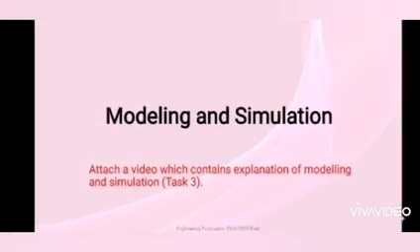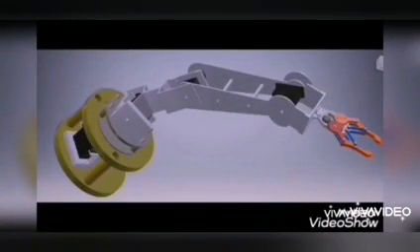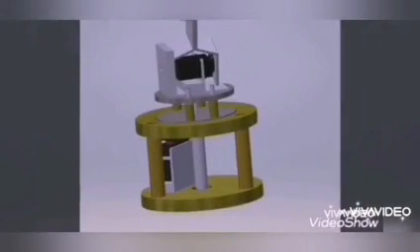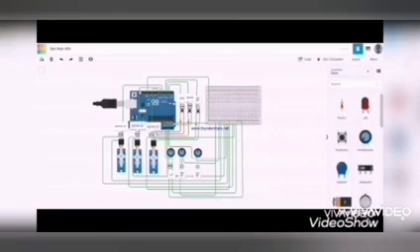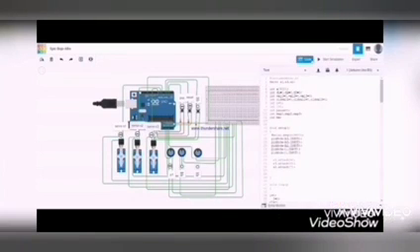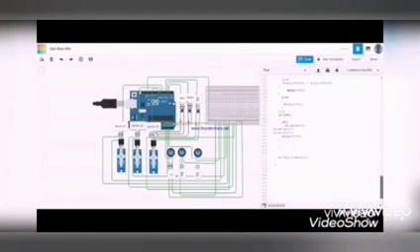At last, modeling and simulation. The 3D model of our project robotic arm is done in Autodesk Inventor software. Here we can see the 5 servo motors for successful working of our robotic arm with 5 degrees of freedom. The working is represented on the Tinkercad online platform. In the virtual implementation we found the means of controlling the robotic arm by the Android app through a Bluetooth module. Since a Bluetooth module is not present in Tinkercad, we have done it with a potentiometer and buttons for controlling the arm. When we start the simulation, the arm automatically undergoes recording mode. By changing the potentiometer value I am storing the movements.